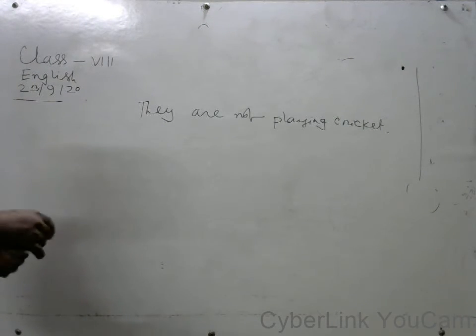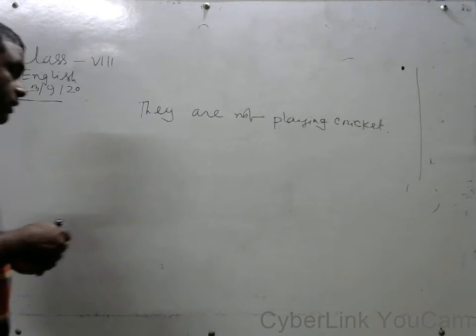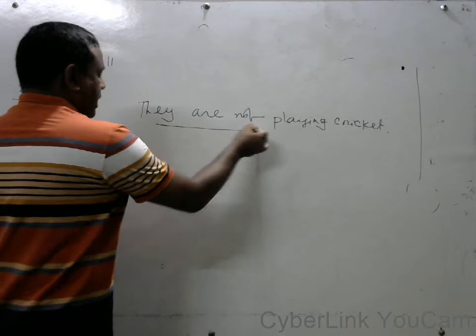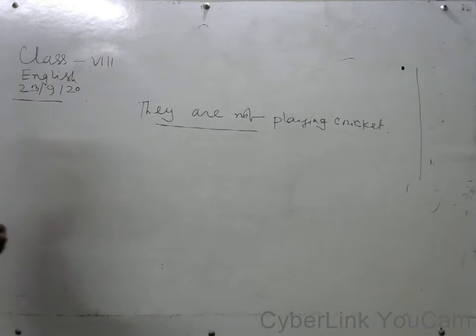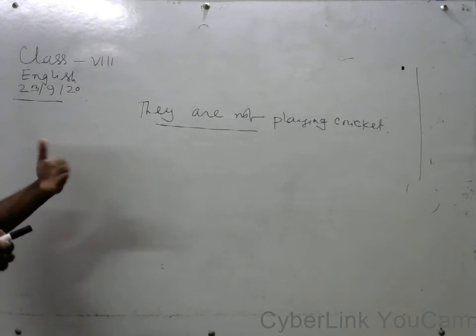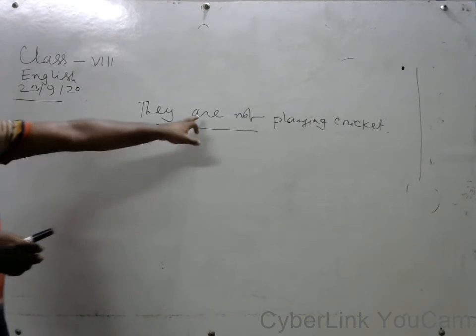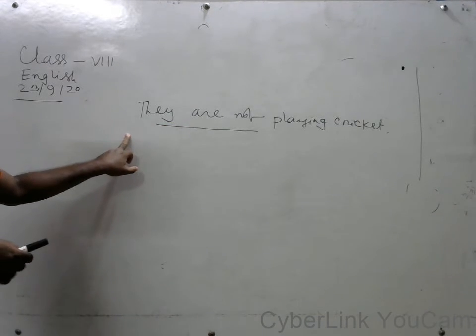In this sentence, they are not playing cricket, the sentence is negative. When we change it to interrogative, that time we have to omit not, and we have to take the auxiliary verb before the subject.